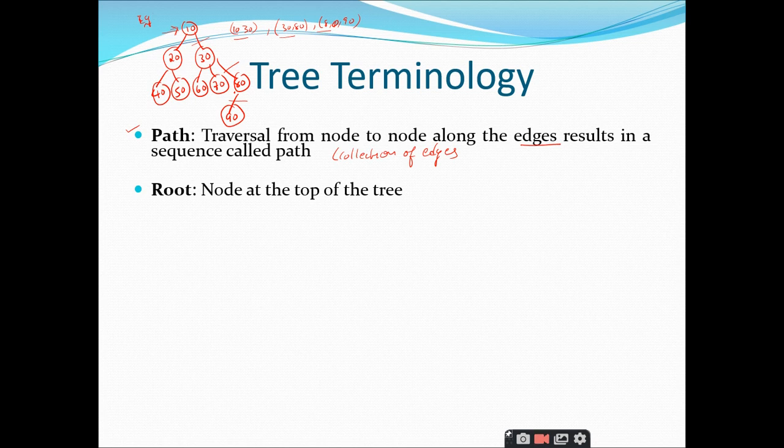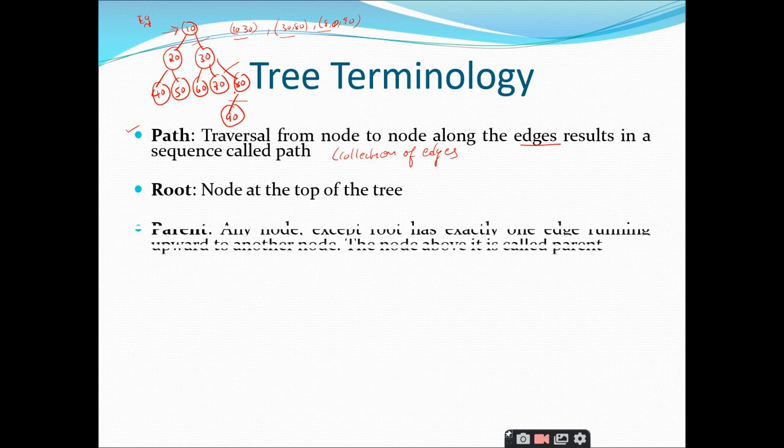But if you want to give the exact definition of the root node, you can say that a node at the top of the tree, or which is present at the top level of the tree, we call it the root node. And coming to the parent, can anybody tell me what you mean by a parent? So what is the parent of 40?